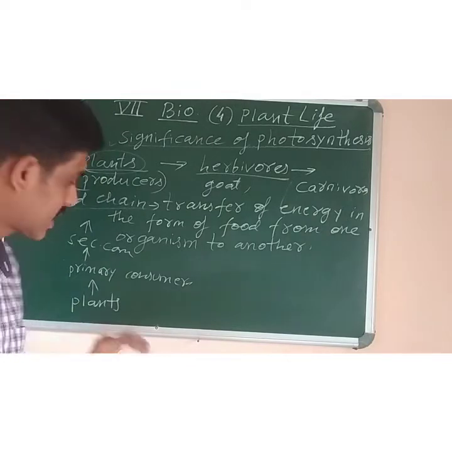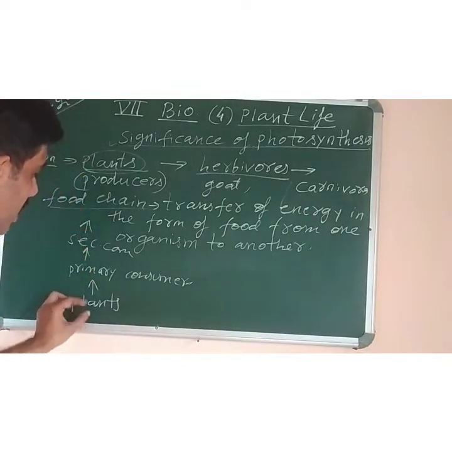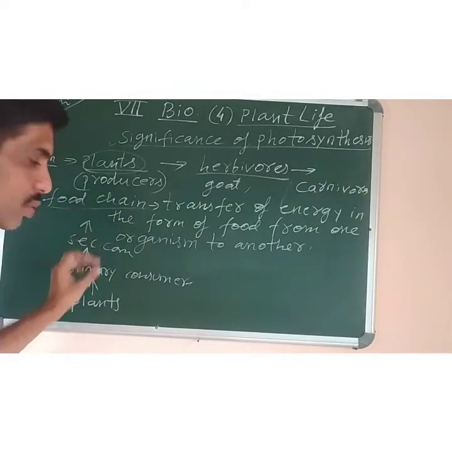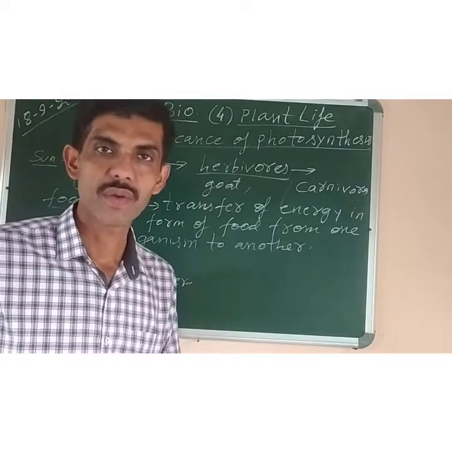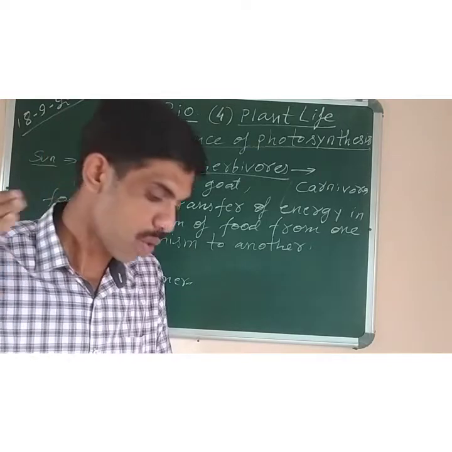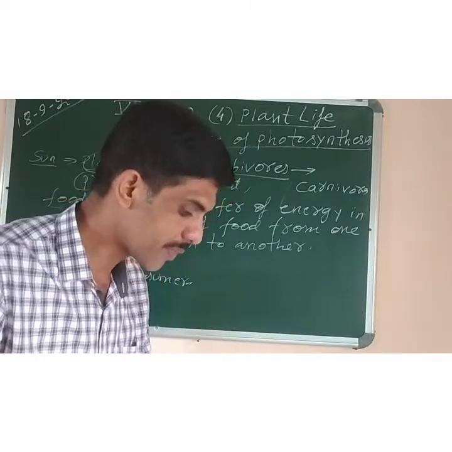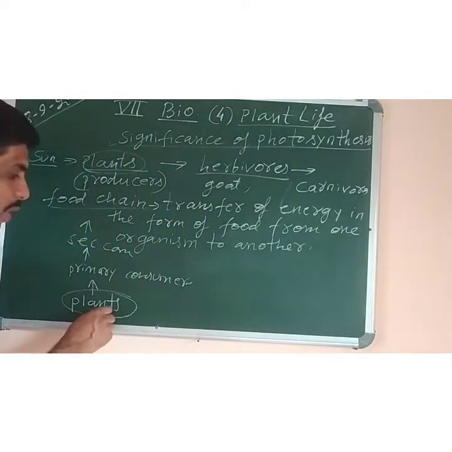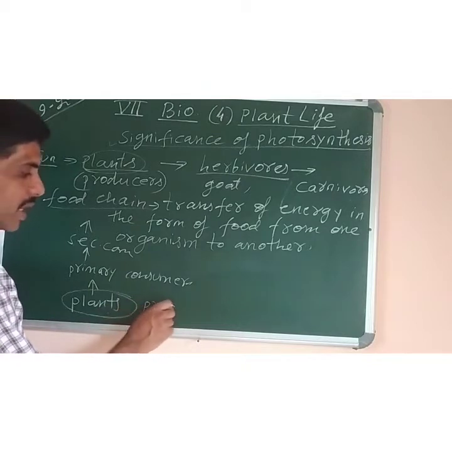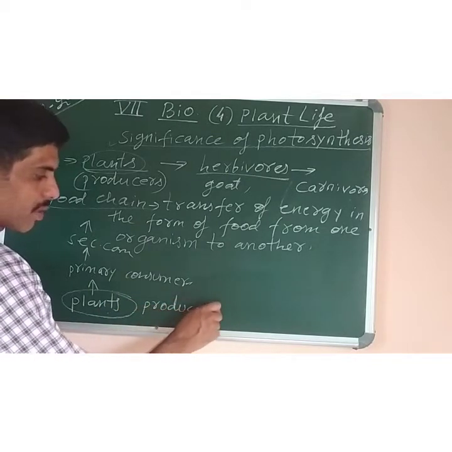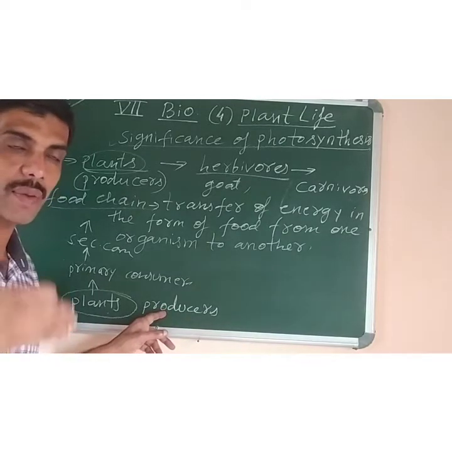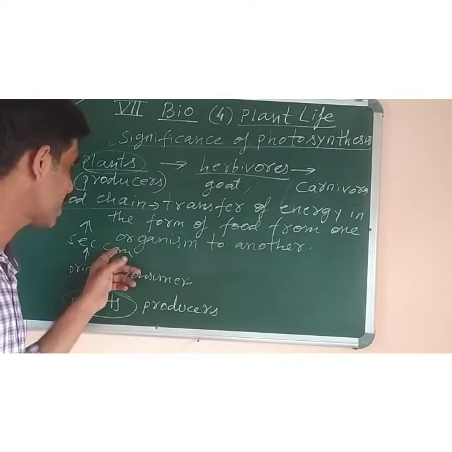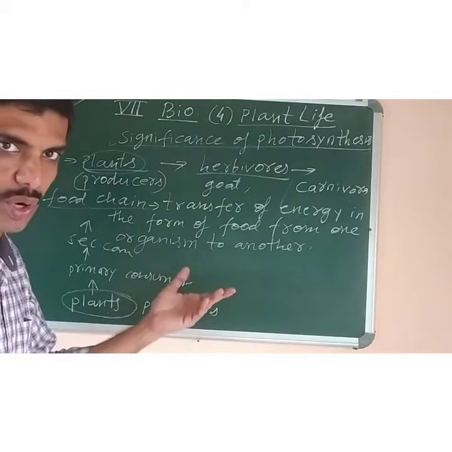Like this you can see one organism is eaten by the other. At the base of the food chain we have the green plants, the producers. Producers are the ones which make their own food. So the first trophic level of the food chain is the producers. Green plants are called the producers. When you draw a food chain, first will be the producers, then the primary consumers, then secondary consumers, then tertiary consumers, and so on.